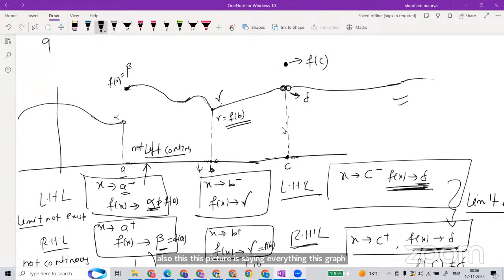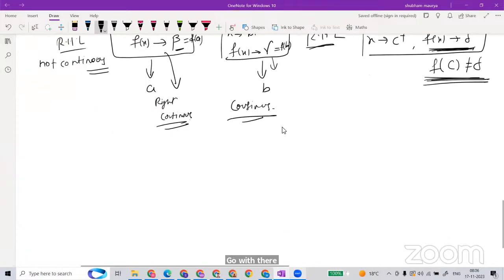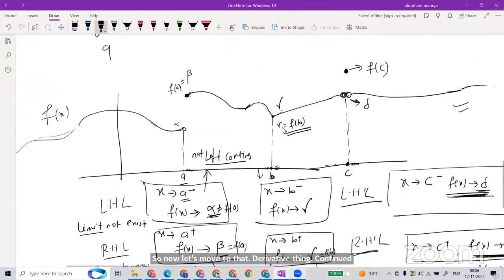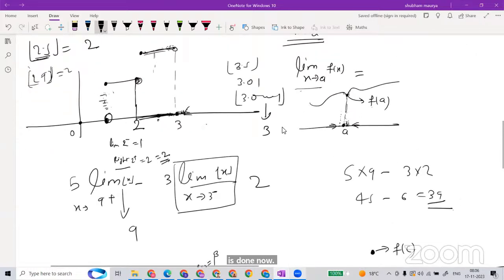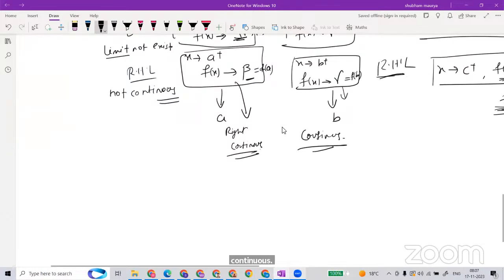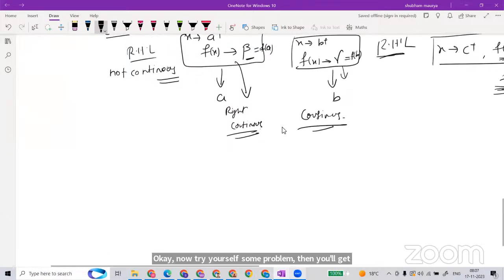So now let's move to the derivative. Continuity is done. And we have also seen, with the example of the greatest integer, that it is right continuous or left continuous. Now try some problems yourself, then you will get it. So one question.